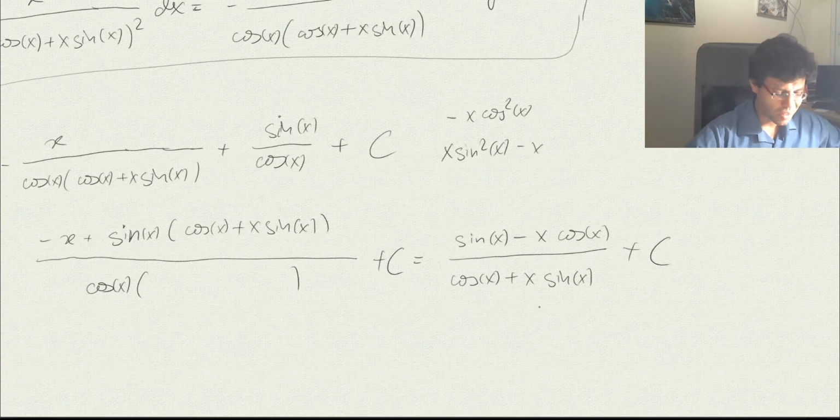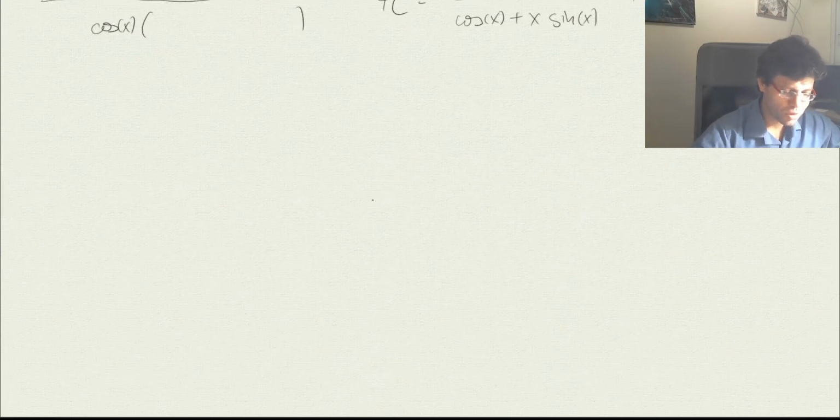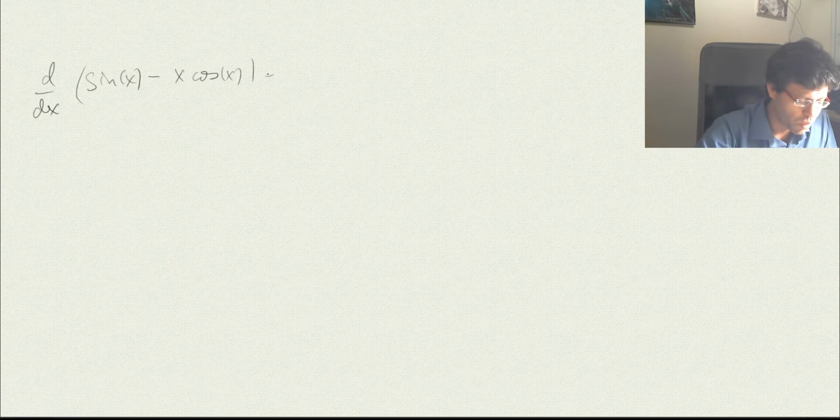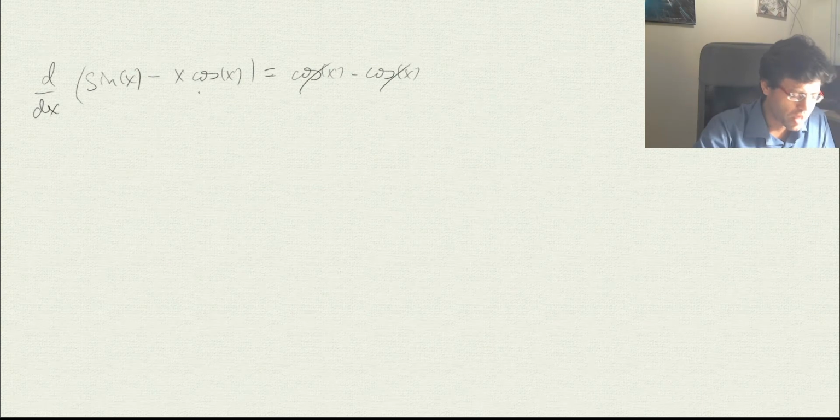But actually we can now use this insight to solve another integral which is similar. It's like the brother of this integral, or I would say a joint in some way. If we look at the derivative of the following expression, sine of x, basically we flip the sine with the cosine and x goes to minus x, and we take the derivative of this, then something similar to the miracle we've seen before happens. The derivative of sine is just a cosine, and the derivative of x here gives minus cosine of x, and see how this reduces. Then we have minus x times the derivative of the cosine, which is minus sine, so in total x plus x sine of x, right?